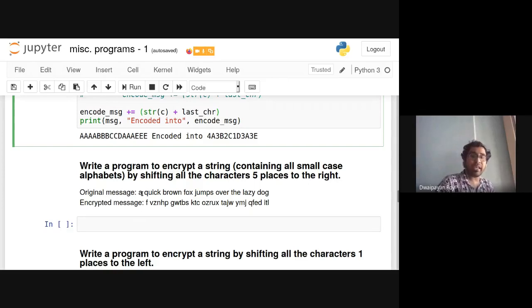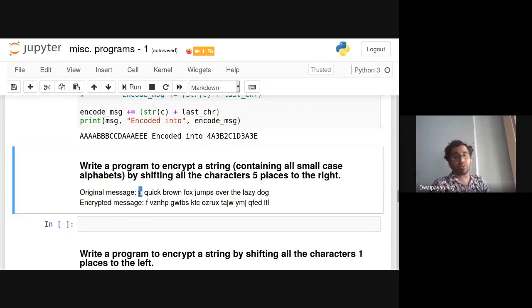The brief hint about this is, as we have seen in the last class, the corresponding Unicode value of small a is how much? It's 97. So basically we need to add 5 to the Unicode value of the existing character. So 97 plus 5 is 102, that is the Unicode value of F.